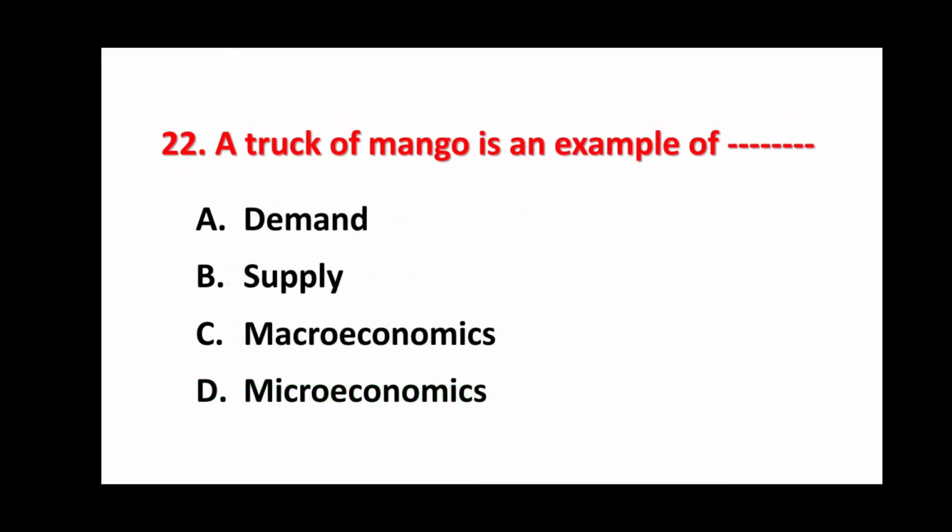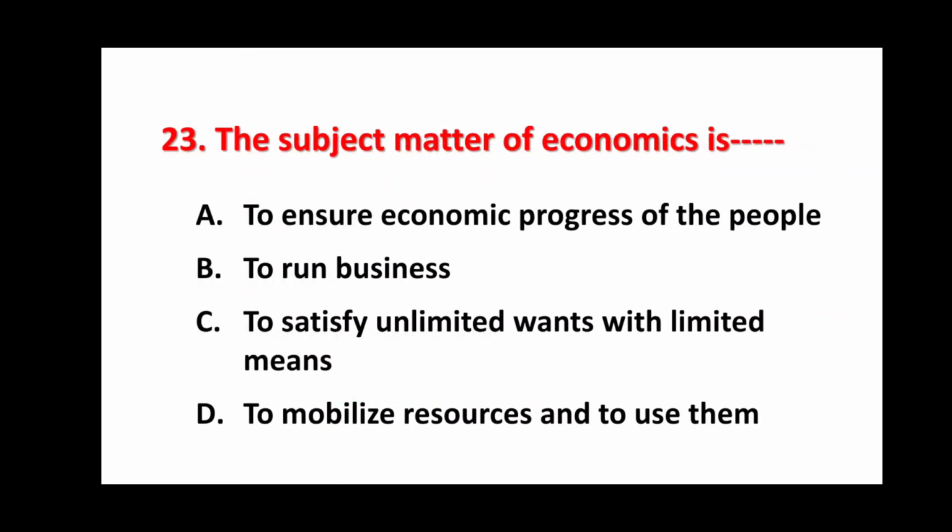A truck of mango is an example of. Options are demand, supply, macroeconomics, microeconomics. Option D is correct, microeconomics. Actually, it is a truck of mango, a truck, and that is why it is a microeconomic concept.